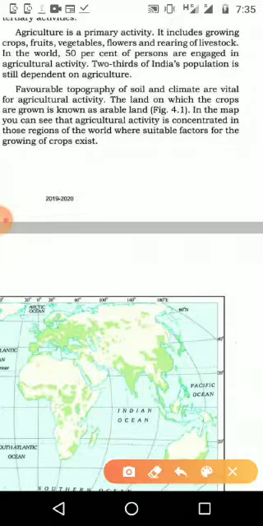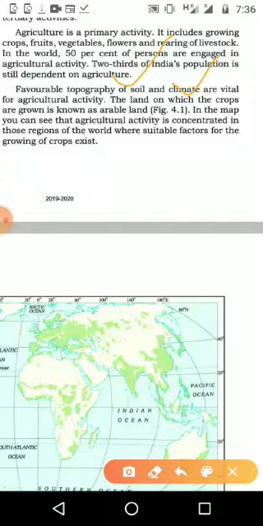If you want to produce rice, we should get maximum rainfall and soil with water. So the topography of soil as well as climate, both things affect our agriculture activity.